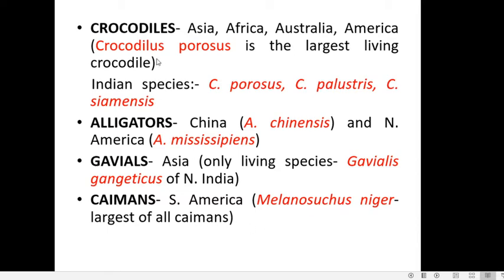So these are the four groups of reptiles which come under the order Crocodilia: the crocodiles, alligators, gavials, and caimans.